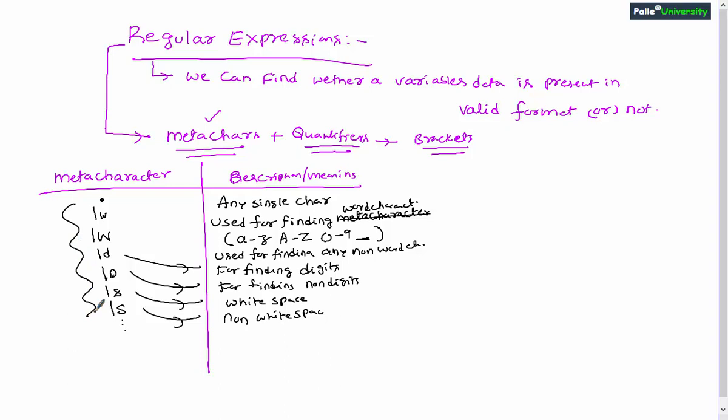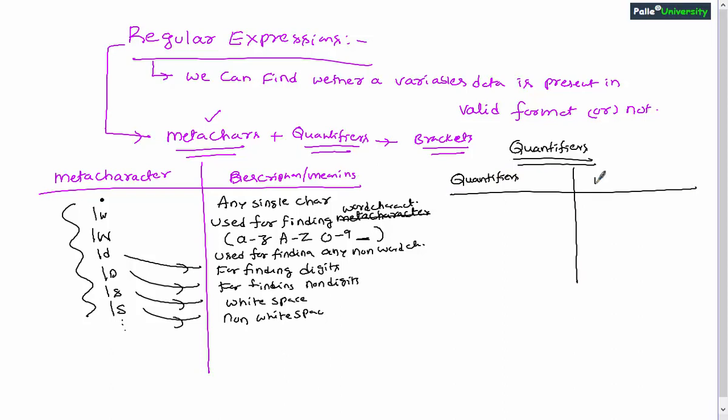Now let me talk about the different types of quantifiers which are really used in regular expression creation. I will write the different types of quantifiers used in regular expressions, and I will also write the meaning or description for them. You observe there is one character called plus.